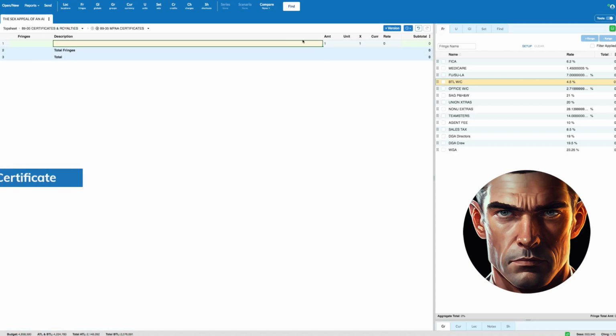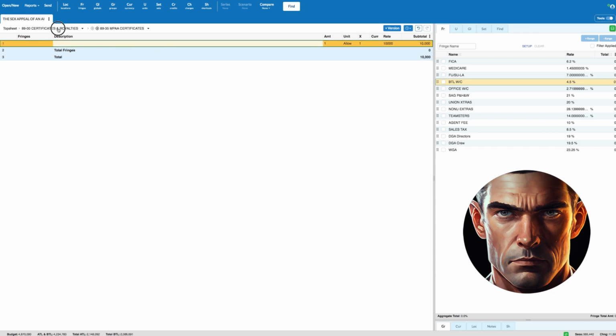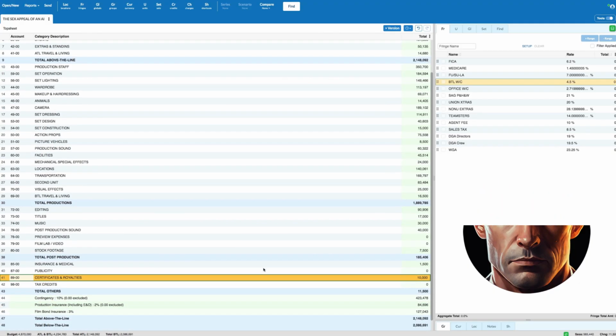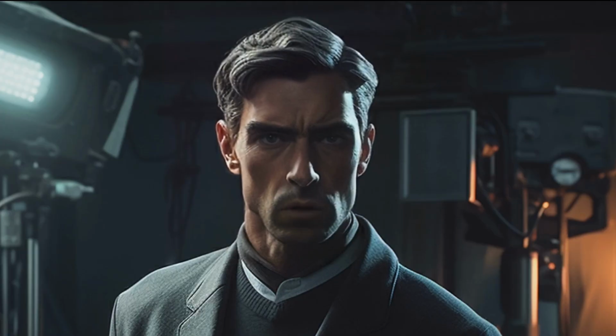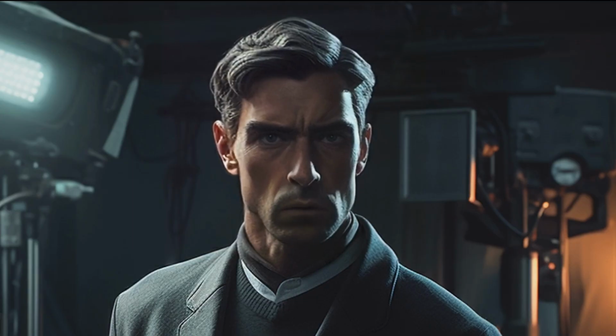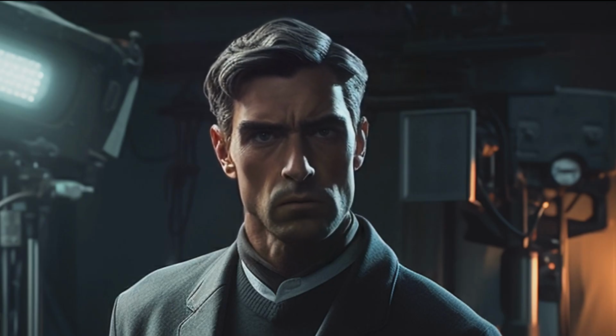Under certificates and royalties, we can add $10,000 for our MPAA certificate. The MPAA certificate refers to the certification provided by the Motion Picture Association of America, MPAA, for films released in the United States. The MPAA is responsible for rating and classifying movies based on their content, ensuring that audiences are aware of the film's suitability for different age groups.